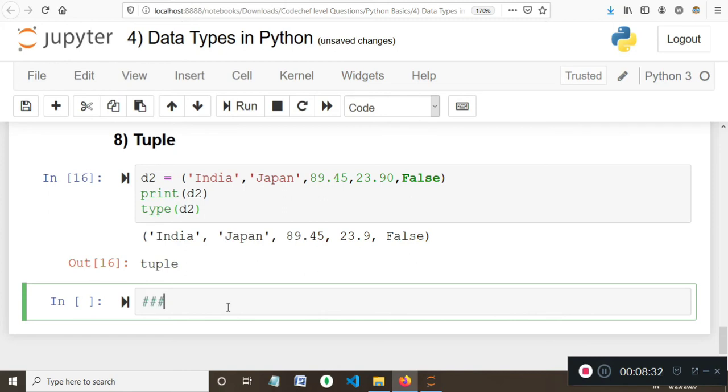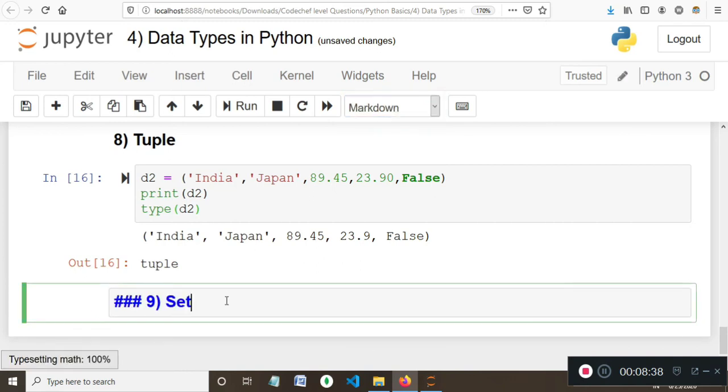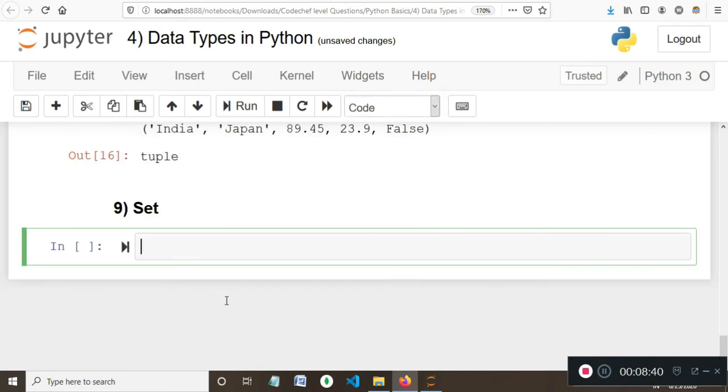Now there's another data type called set. If I take the variable s1, the thing to keep in mind about sets is that they are enclosed within curly brackets. Here I give the values 23, 34, 45, and so on.